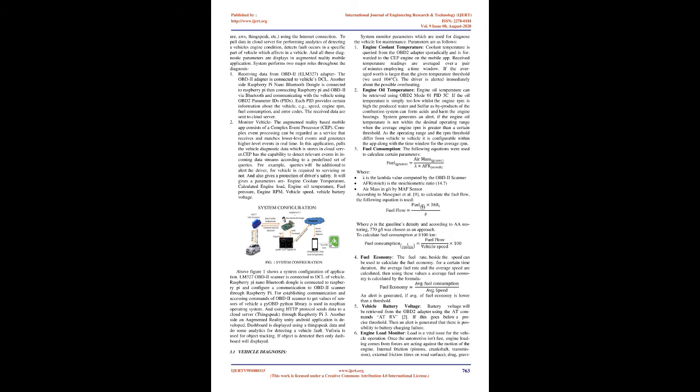3. Fuel consumption. The following equations were used to calculate certain parameters. Air mass, grams, equals fuel, grams, times AFR stoich, times lambda, where lambda is the value computed by the OBD-II scanner. AFR stoich is the stoichiometric ratio, 14.7.